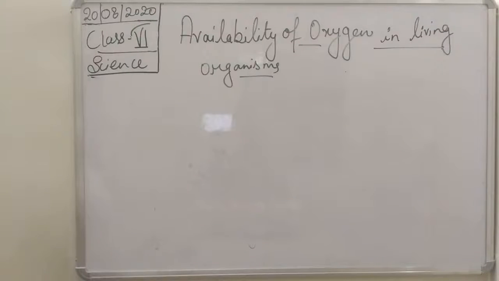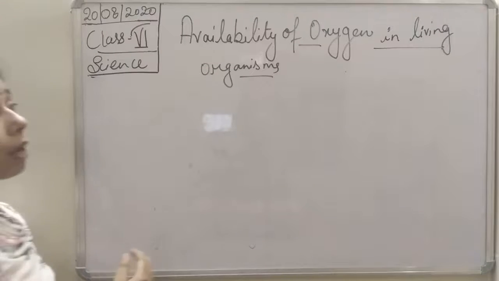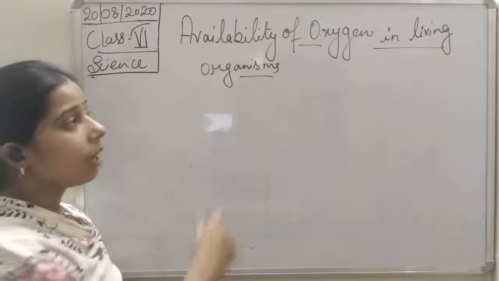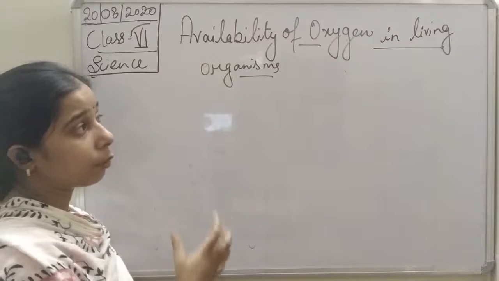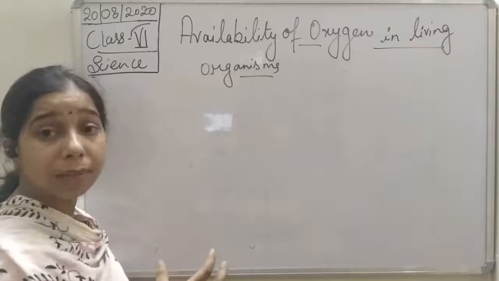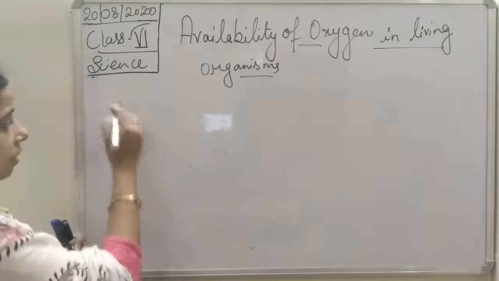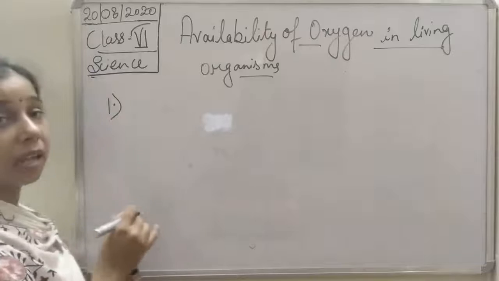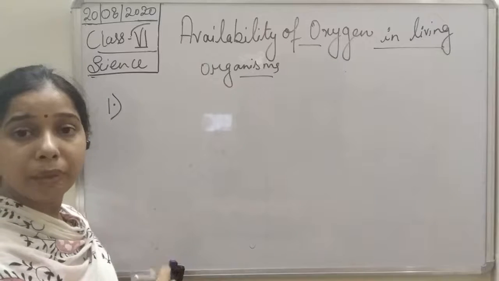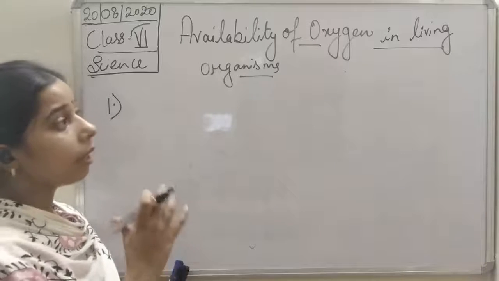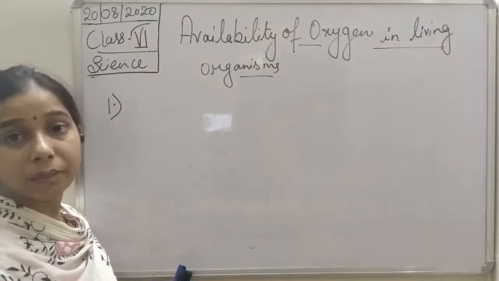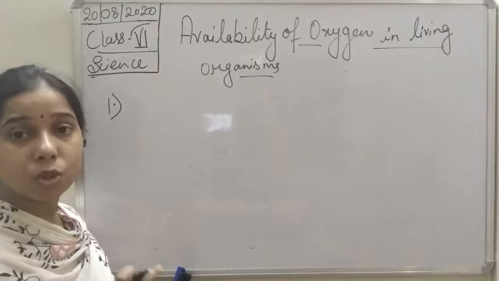If we talk about the availability of oxygen to the plants and the animals who are living in the soil, the first thing that we have to understand is the availability of oxygen to the plants and animals living inside the soil.